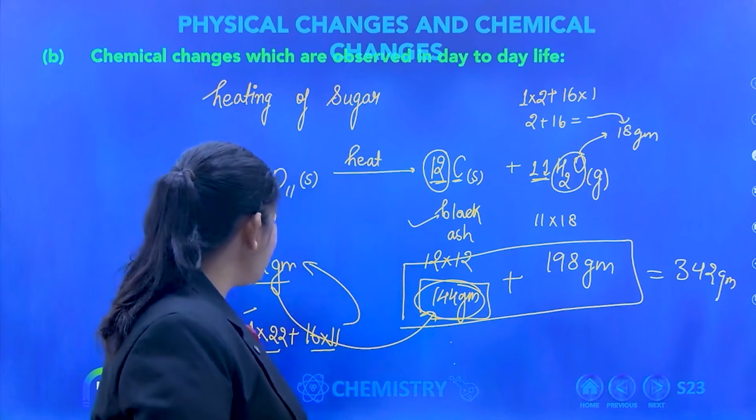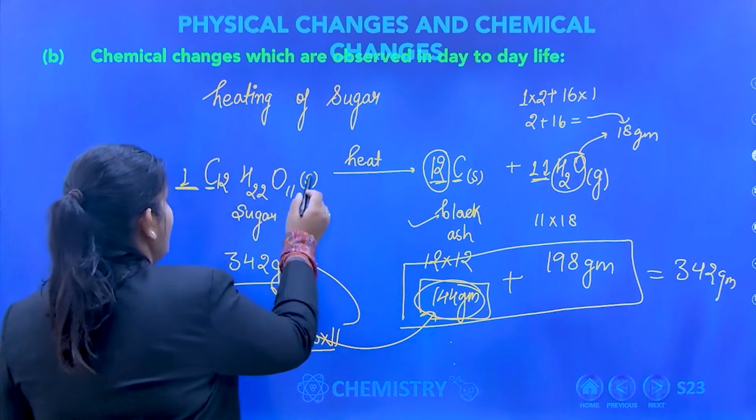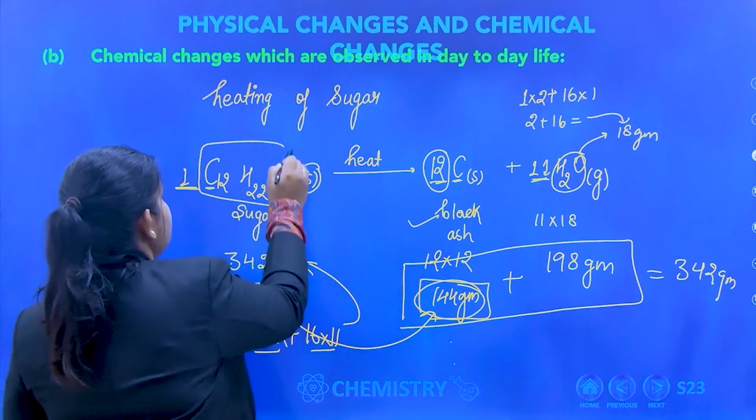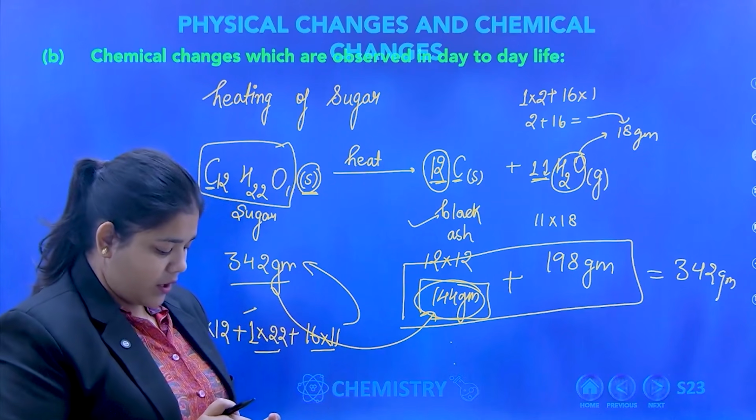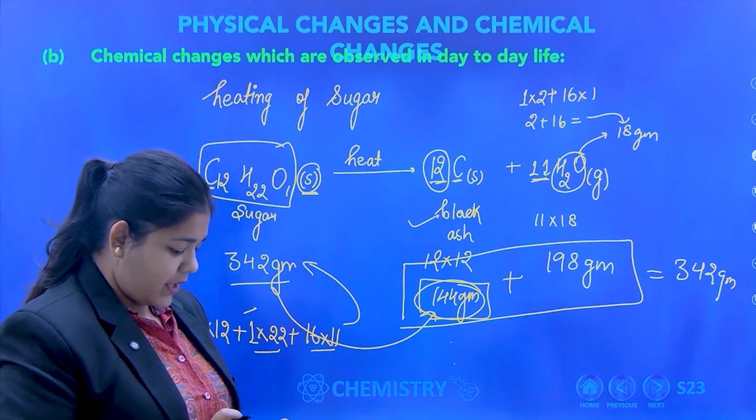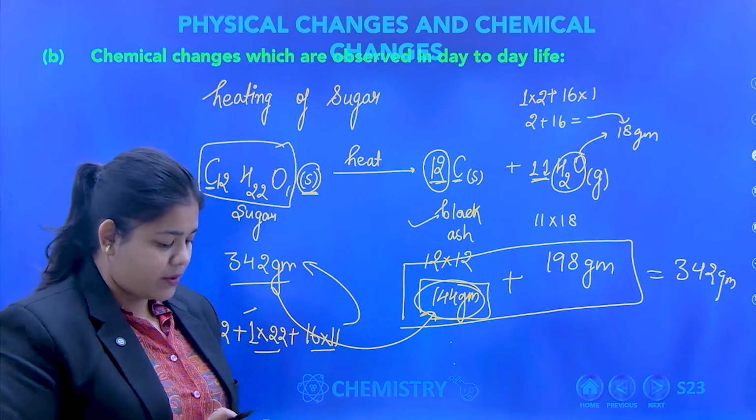What is OS? Nothing is OS. This entire sugar is in solid form. S means solid. Solid, liquid or gas. Can we make less gram of sugar? Yes, you can make.